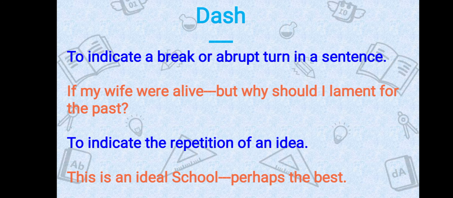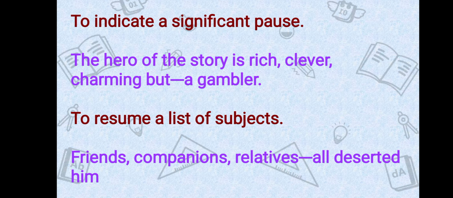Right. We use dash to indicate the repetition of an idea. For example, "This is an ideal school—perhaps the best." Okay. Next, we use dash to indicate a significant pause. Suppose you want to give a significant pause, there you will use a dash. For example, "The hero of the story is rich, clever, charming—but a gambler."